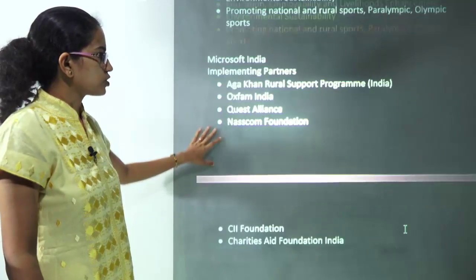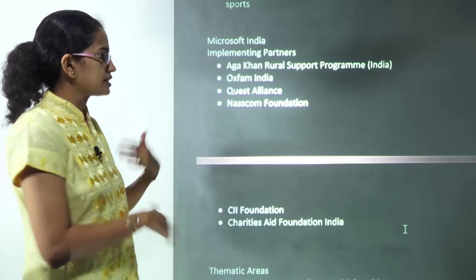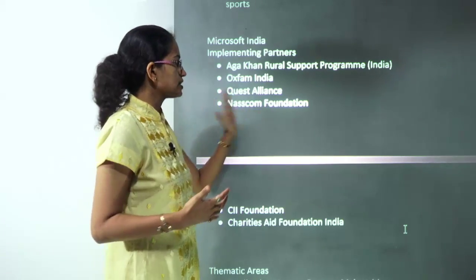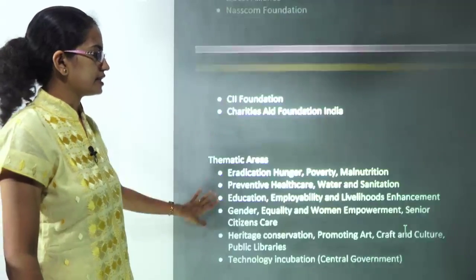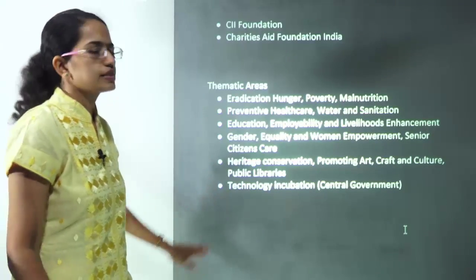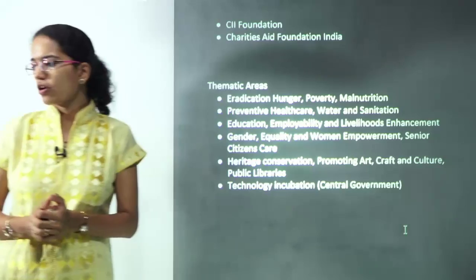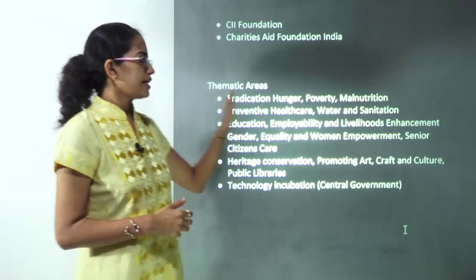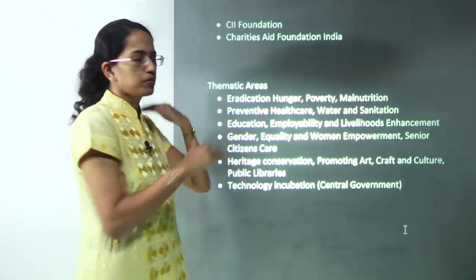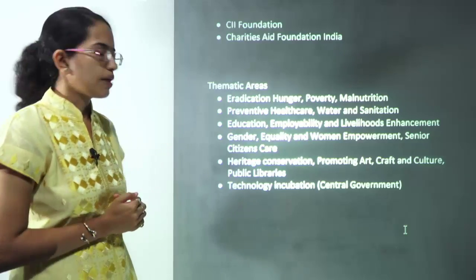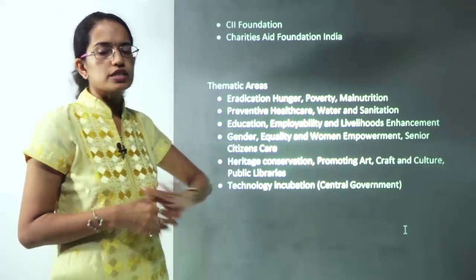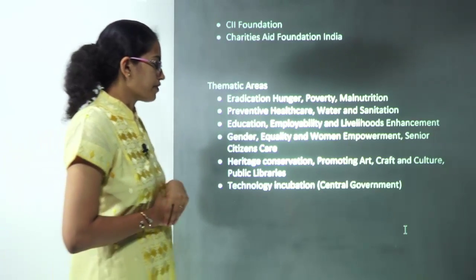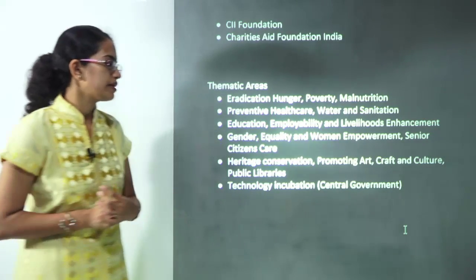Similarly, you have Microsoft India. Some of the major partners are Quest Alliance, NASSCOM, Oxfam, the Aga Khan Rural Support Programme, and Charities Aid Foundation. Some of the areas Microsoft India is really working on are eradication of poverty and hunger, matching the sustainable development goals, the SDGs, talking about good healthcare, good water supply and sanitation, providing gender equality and women empowerment.